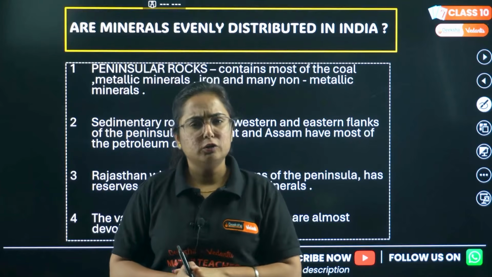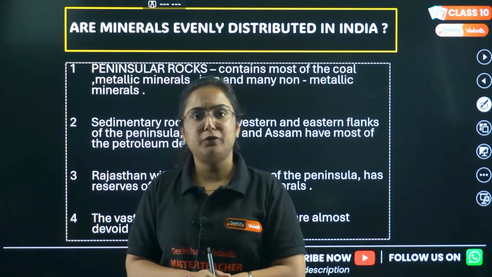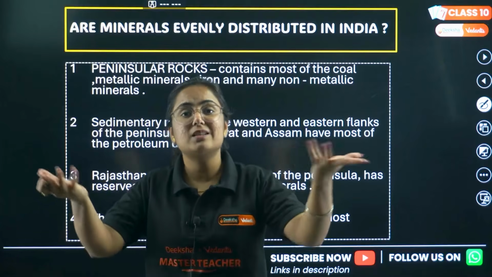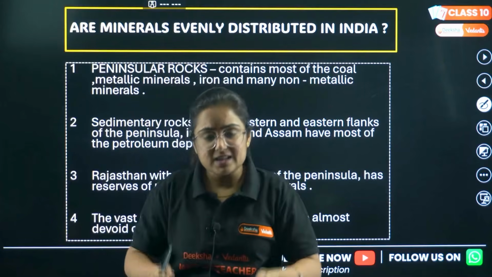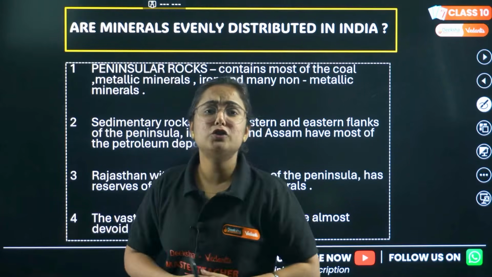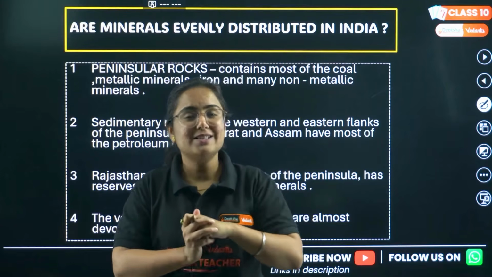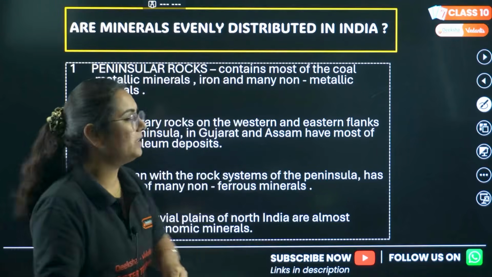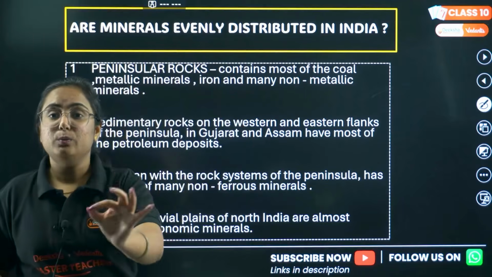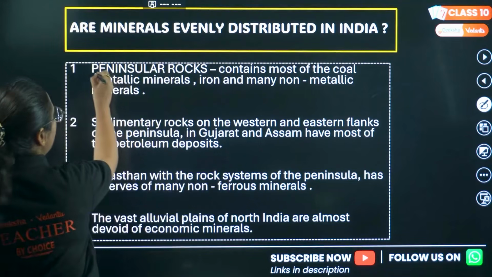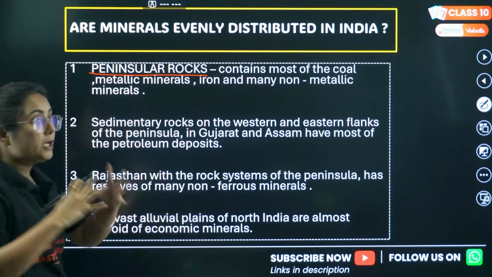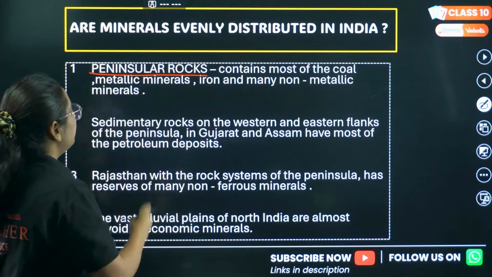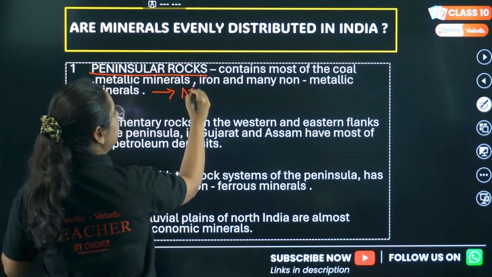Okay, do you know that iron is found in all the parts of India? Not at all. Do you know that Himalayas are devoid of minerals? So it is clear that because of the geographical differences, minerals are not found everywhere similar in earth, rather they are unevenly distributed. Like if we talk about peninsular rocks, the peninsular part of India, do you know that it is also known as mineral bed of India?